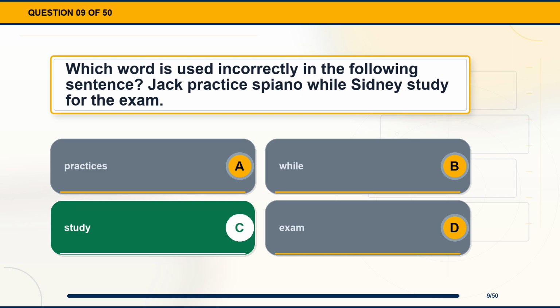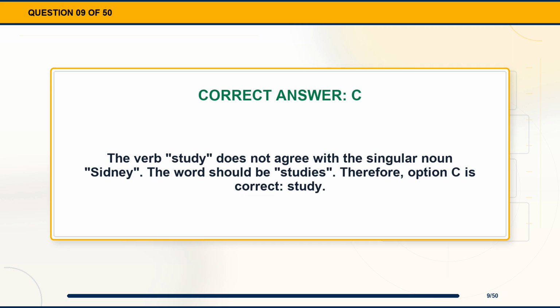The correct answer is option C, study. Explanation. The verb study does not agree with the singular noun Sydney. The word should be studies, therefore, option C is correct, study.